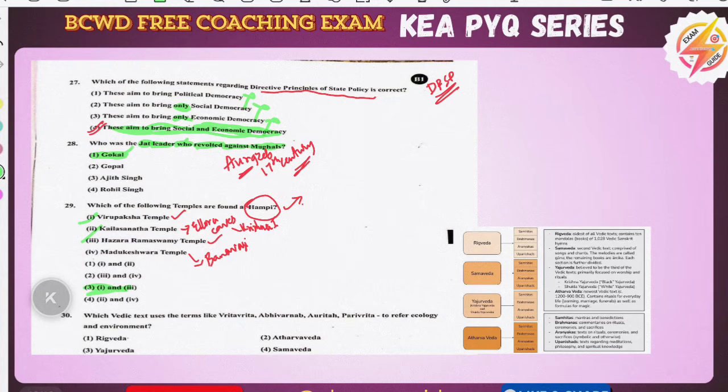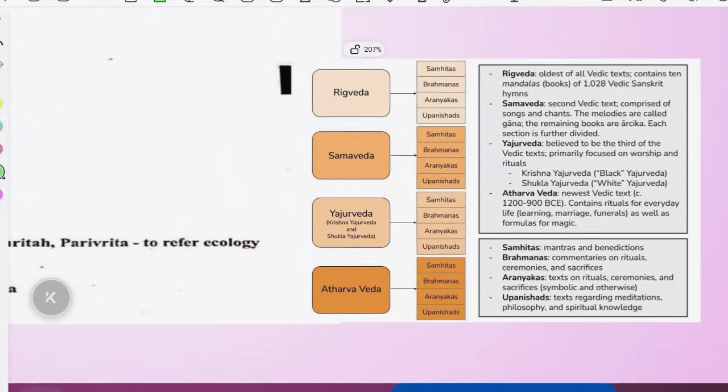See, we will learn about the Vedas first, and this is very important, please read. There are 4 types of Veda. Oldest is the Rig Veda, next is Samaveda, Yajurveda, and Atharva Veda. See, all Vedas consist of 4 parts: Samhitas, Brahmanas, Aranyakas, and Upanishads. And see, Rig Veda facts: it is the oldest, and it contains 10 mandalas, 1028 Sanskrit hymns.